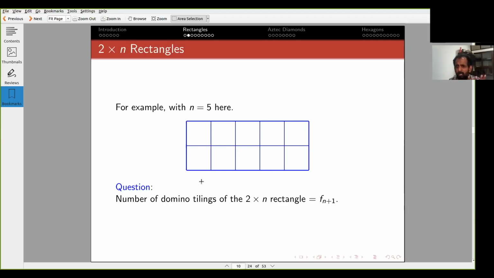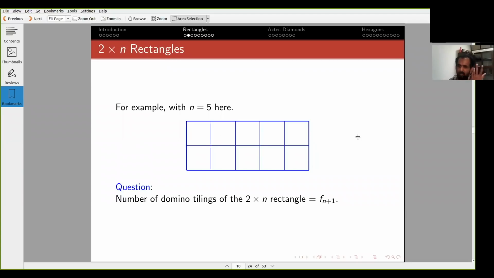So how do you see that these two are the same? Suppose you create a graph from this 2 by n rectangle by putting a vertex at the center of every face and connecting two vertices if the faces are adjacent, that is, they share an edge. Then you would get a path graph here, a path graph here, with n vertices, and then you would have vertical connections like this, so it will look like a ladder.